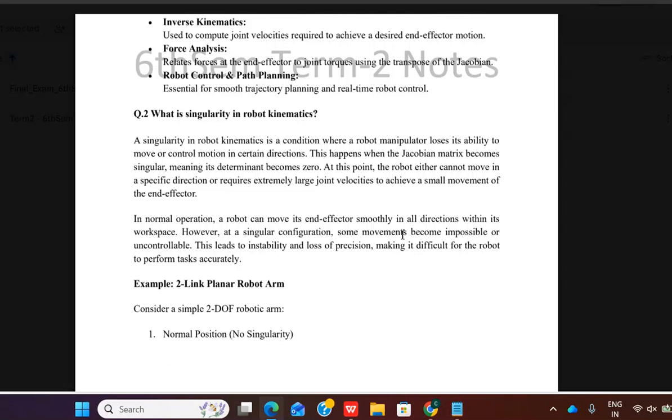What is a singularity? A singularity is a condition where a robot loses the ability to move in a certain direction. For example, at certain points the robot may require a large amount of effort in a workspace, which can lead to uncontrolled behavior and instability.